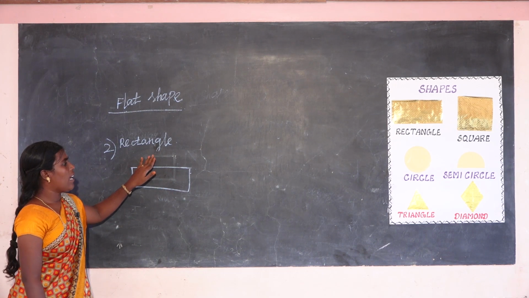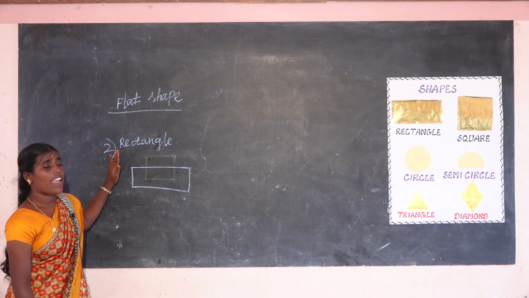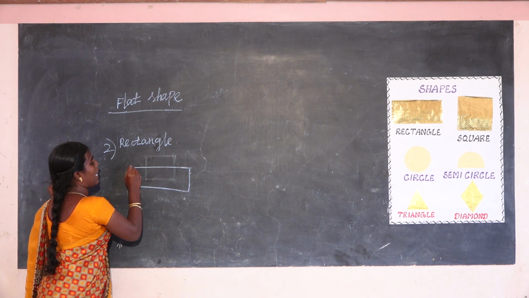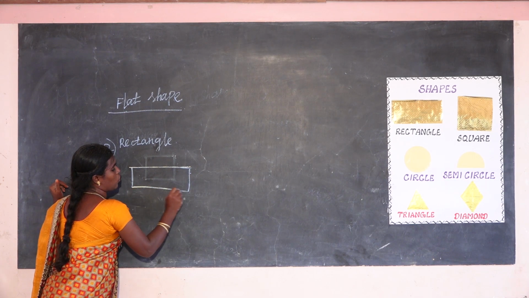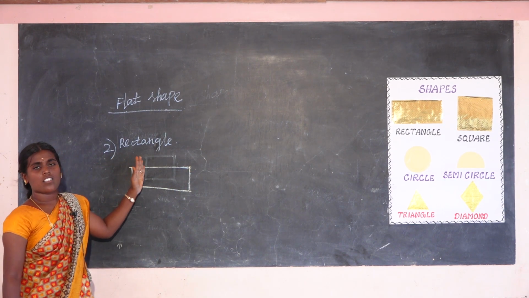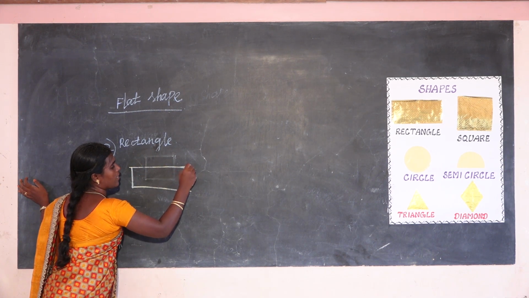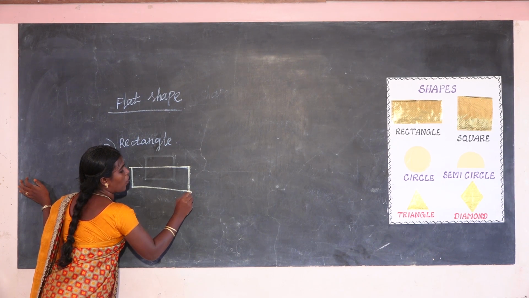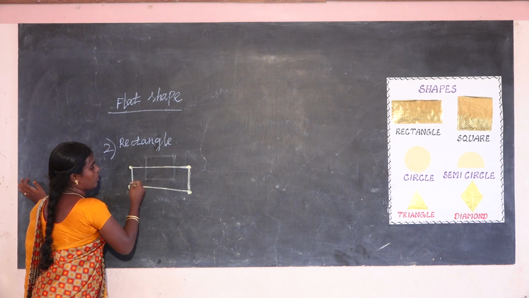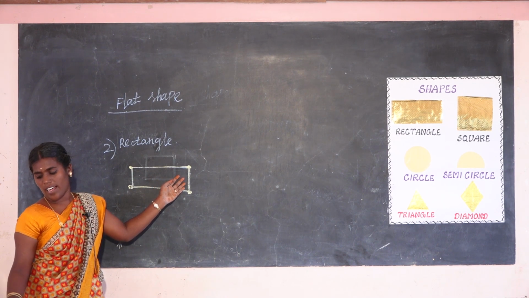The square has 4 sides, so this rectangle is also the same. 1, 2, 3, 4. It has also 4 sides. Then the place where 2 lines meet is called a corner. So this is also 4 sides and 4 corners.